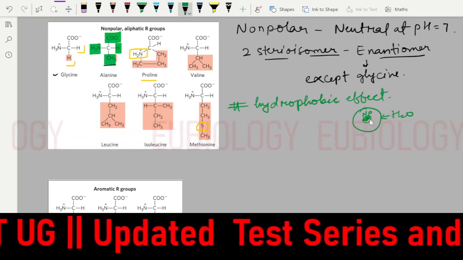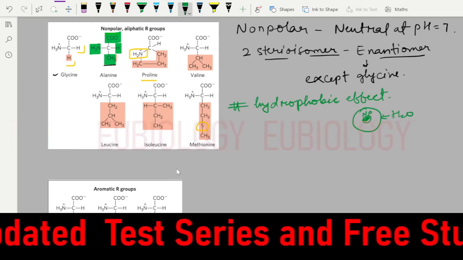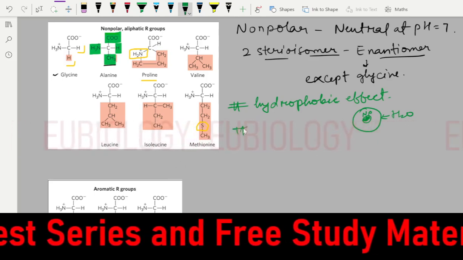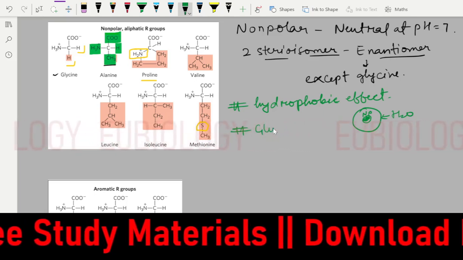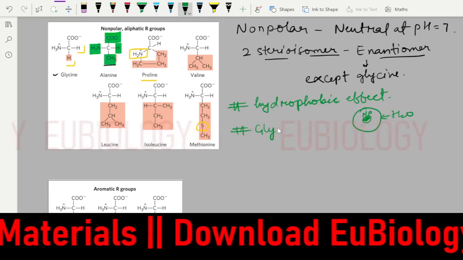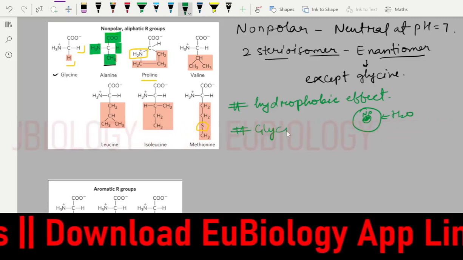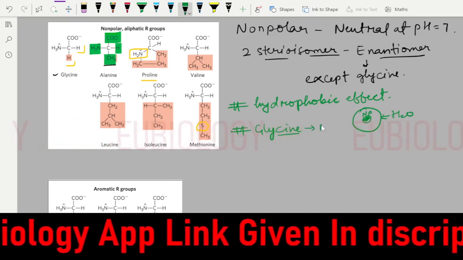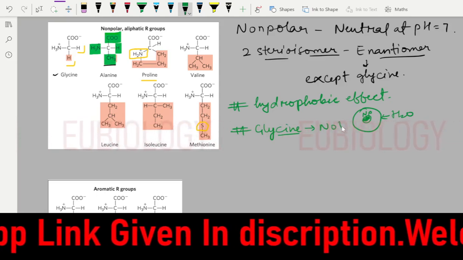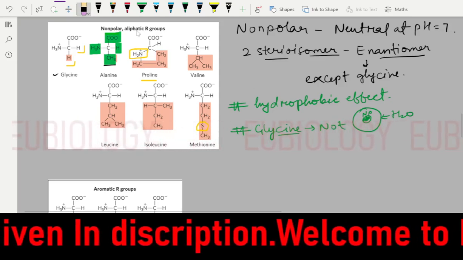Now, if you ask about glycine, it has a hydrophobic character, but it cannot stabilize the protein because of its small size. So glycine is small and does not contribute to the hydrophobic effect. Sometimes they can ask which amino acid will help in stabilizing the protein. Glycine will not contribute to the hydrophobic effect.